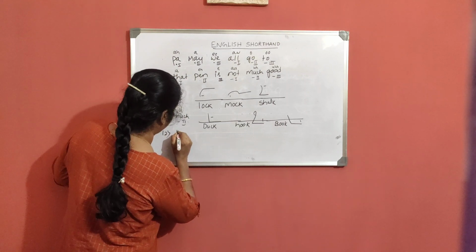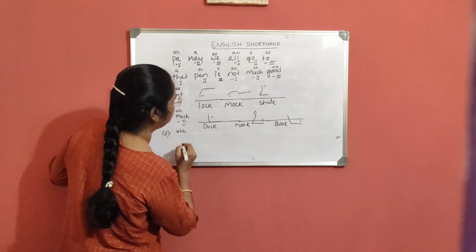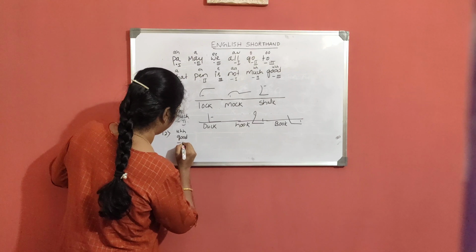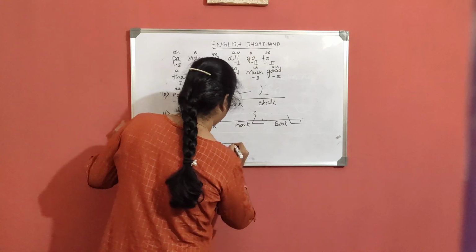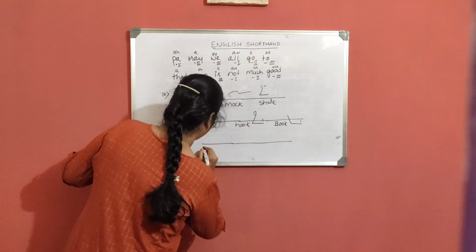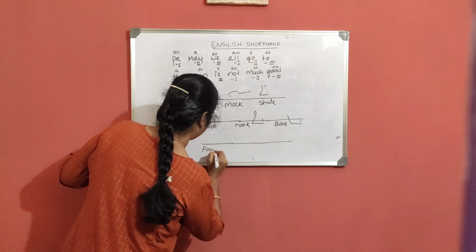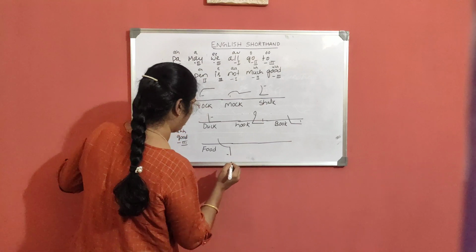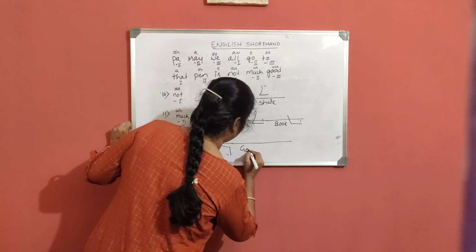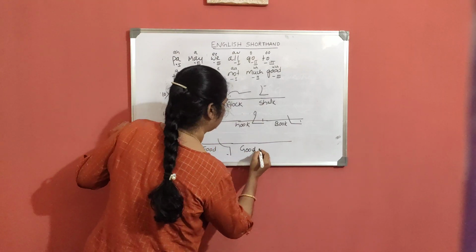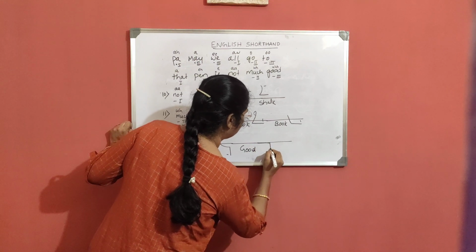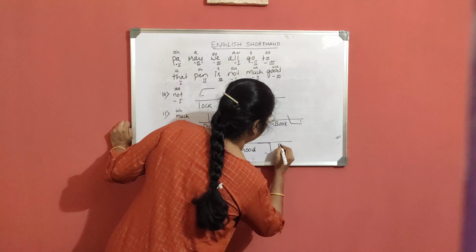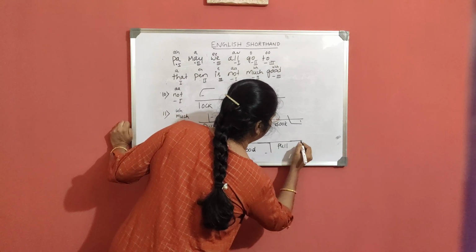Next, the last vowel is the hook vowel as in good, third place. Food, good, full.